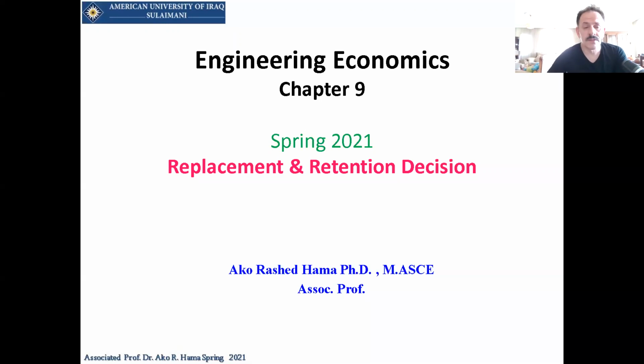In this chapter, we said that we have replacement and retention decisions. What do replacement and retention decisions mean?